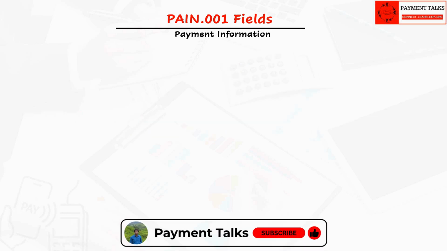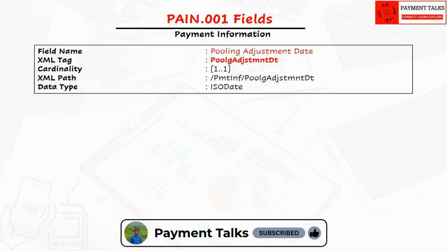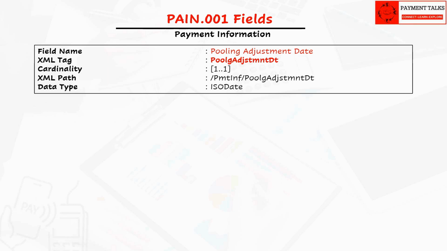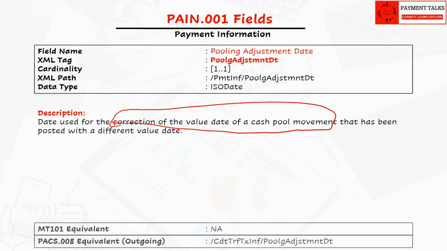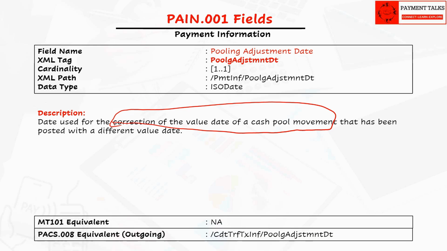The next field is pooling adjustment date. This is an optional field. This date is used for the correction of the value date of a cash pool movement that has been posted with a different value date. Basically, it indicates the date when the liquidity or balance adjustment should occur in a cash pooling arrangement related to the payment batch. Now, cash pooling and liquidity management are treasury concepts of a corporate. I will not go into detail on these topics as we will focus mainly on the payments part. This field is very rarely or not used for normal payments, used mainly for sweeping cash positions of corporates.